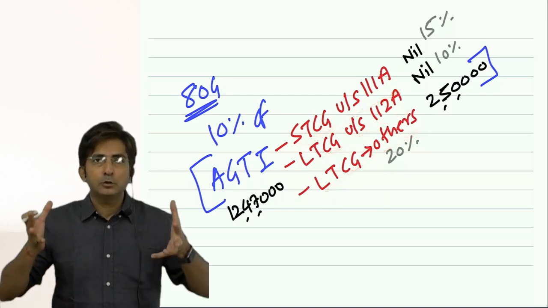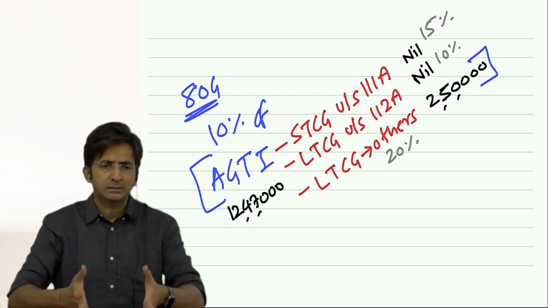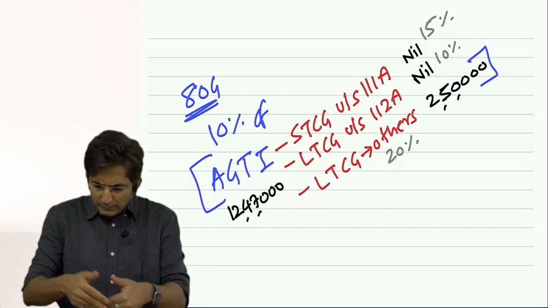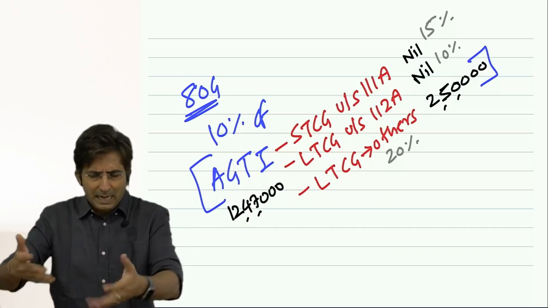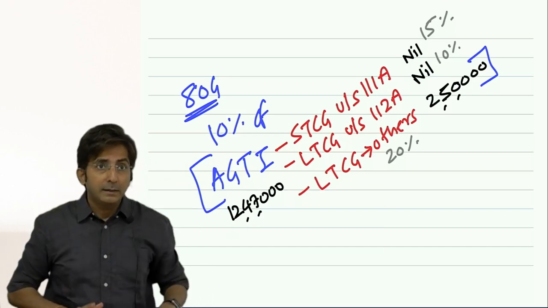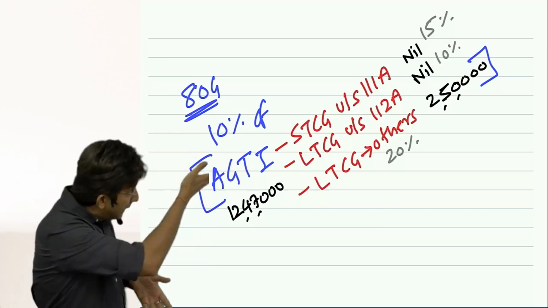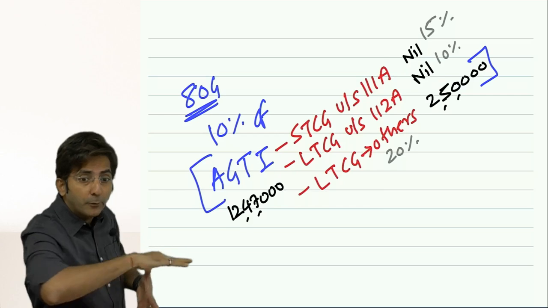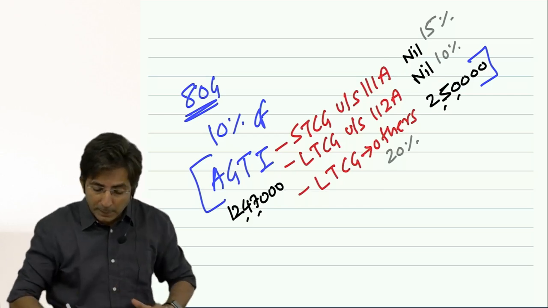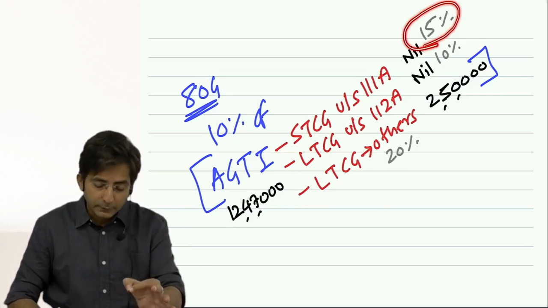Now again, you will find this a little tough right now because I have not given you knowledge of tax rates. But soon in the next chapter, I will explain various tax rates, and at that time you will realize that normal tax rates are something else only. But these incomes are subject to special rates. And see, what is the special rate? 15% tax is levied if someone makes